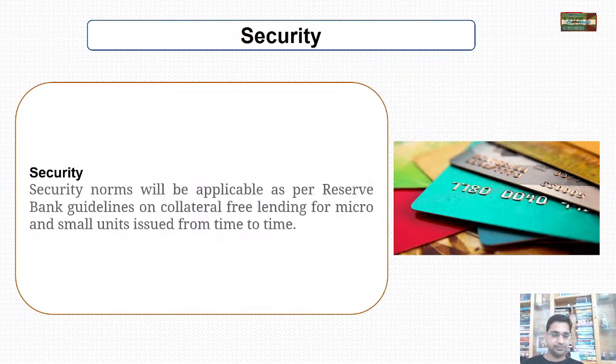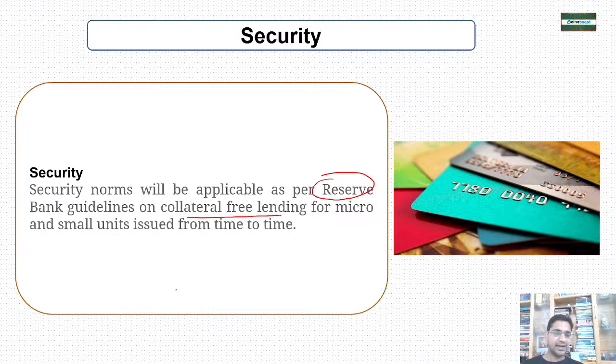And security, you are coming with a loan, okay, then how much security you have to put in order to have that credit card. So these norms are applicable as per RBI guidelines. Sometimes collateral free lending is also there for MSME.